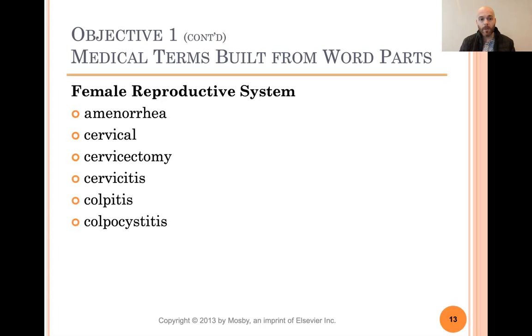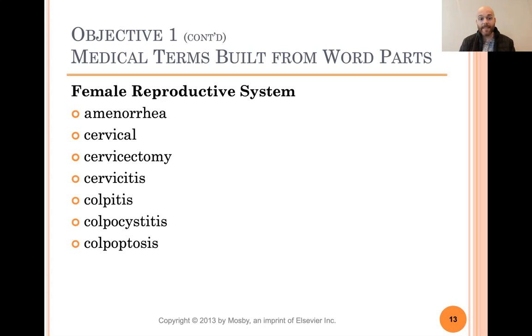Colpocystitis is inflammation of the vagina and, if you remember what cyst is, give you a second to think about it. Cyst was in the previous lecture. It means bladder. So this is an inflammation of the bladder and the vagina. Colptosis.